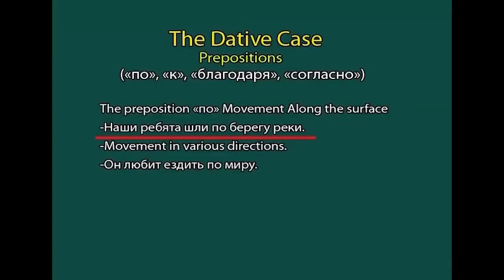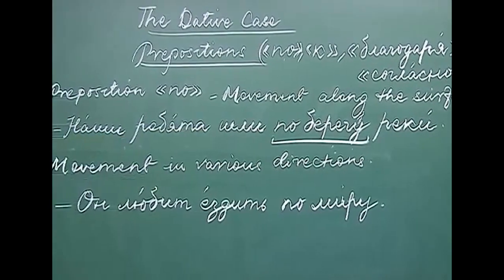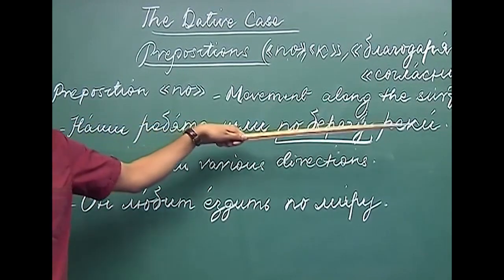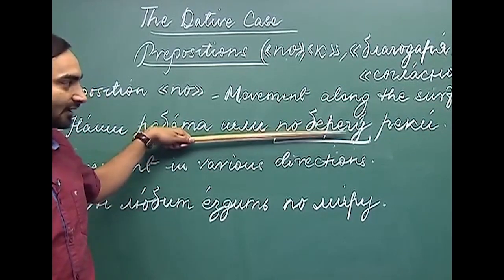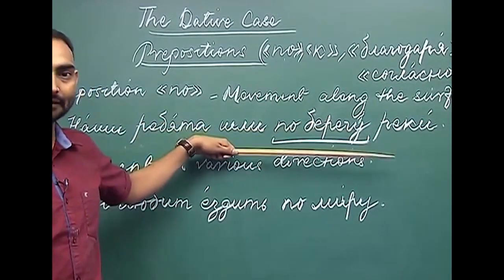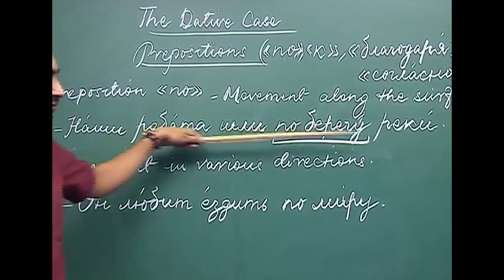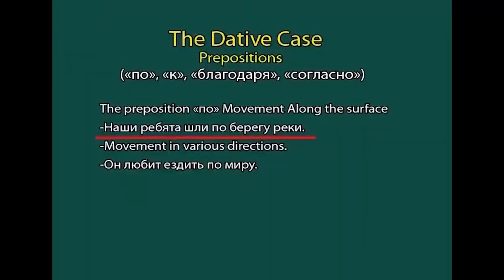For example, nashi rebyata shli po beregu reki. Rebyata is boys or guys. So our boys went along the bank of the river. Bereg is bank. The bereg after po has become dative case, and the dative case form of bereg is beregu. Po beregu reki, along the bank of the river. As you can see, the movement described in this sentence is along the surface.